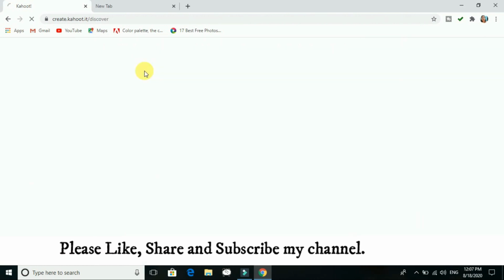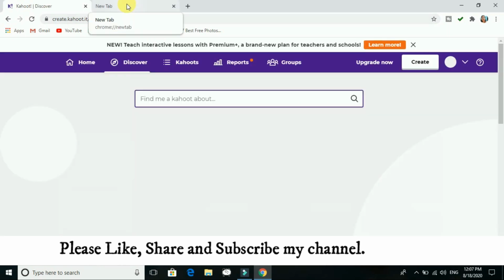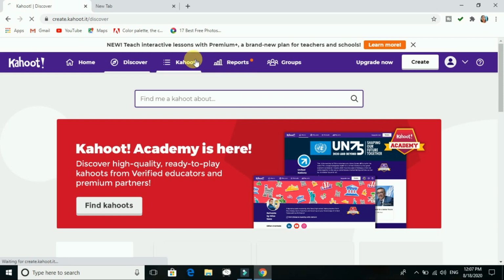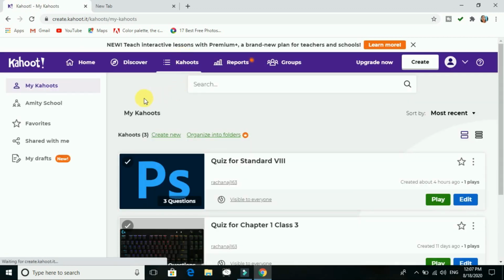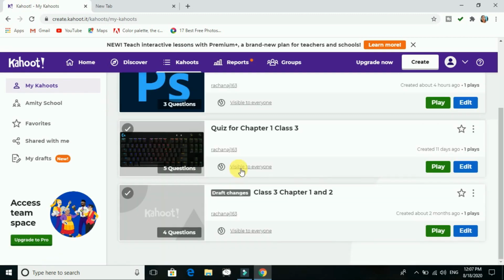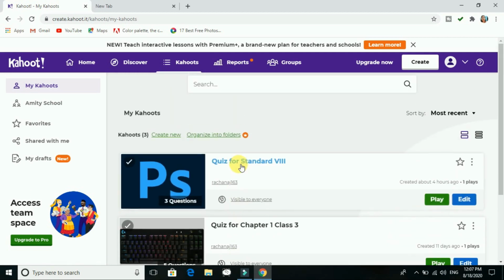Next is discover. In discover, you can see that many quizzes are already prepared, inbuilt over there. You can find them and use them also. Next is Kahoot. In that, whatever quizzes you have prepared till now, you will see them all over here. You can play, you can do editing.